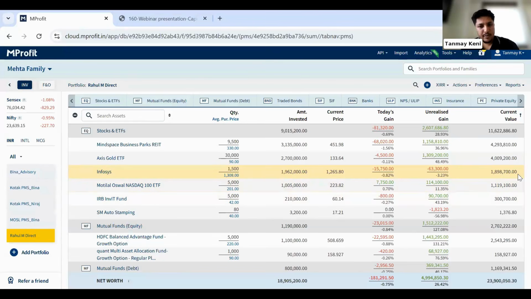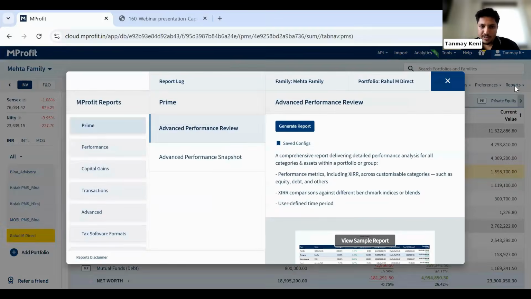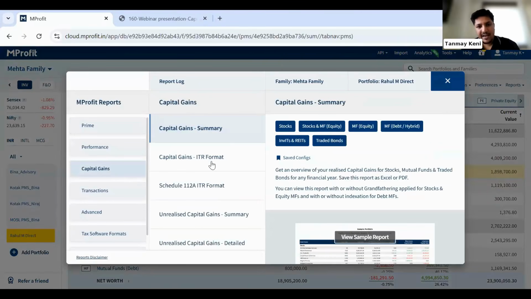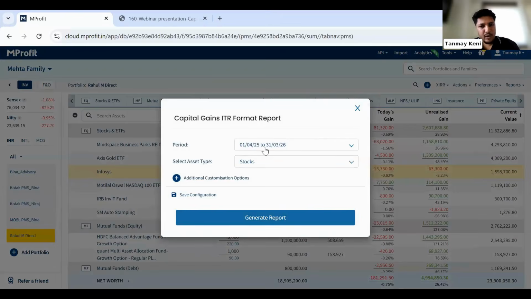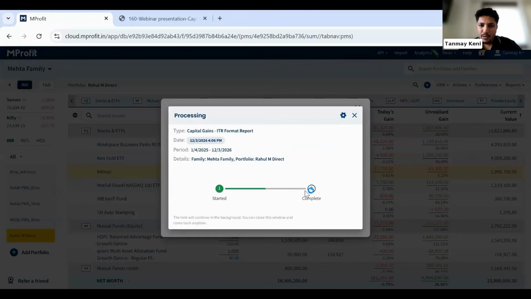So once you add the data in your portfolio, you can go to the individual portfolio like this, and on the top right-hand side there is a report section available. I can click on the reports, go to capital gains, and generate capital gains in ITR format. As you see, there is a separate stocks section, and similarly one for mutual fund equity. Just to show you this particular example, I can click on stocks. By default, the current financial year will be selected, but if required, you can also select a specific period and simply click on generate report to generate the capital gain report. Now, this is an example for basic equity data.